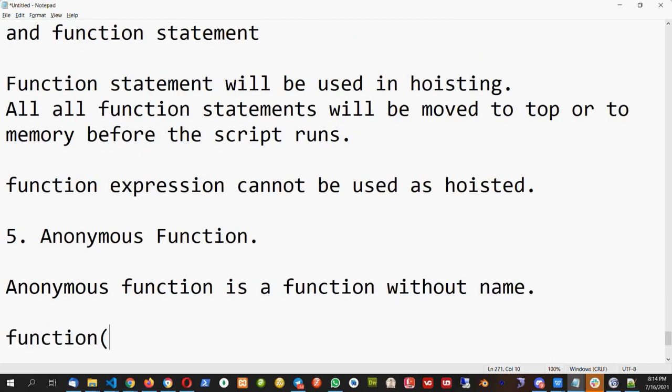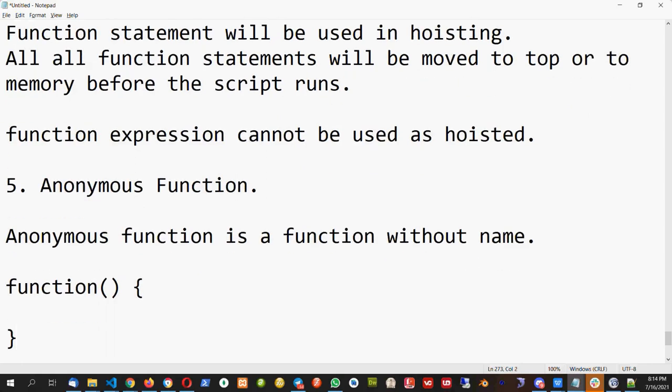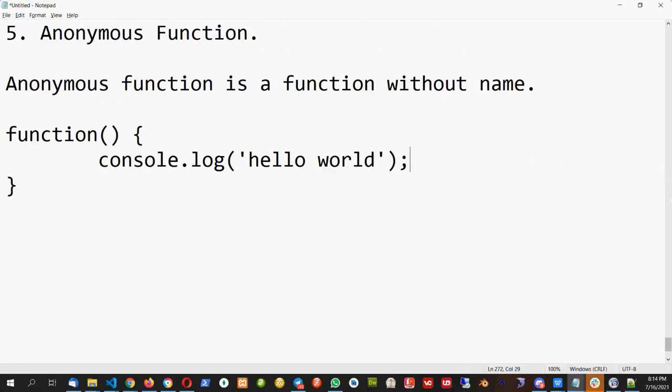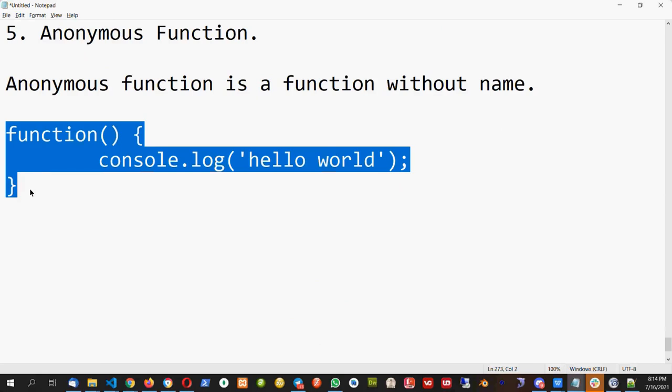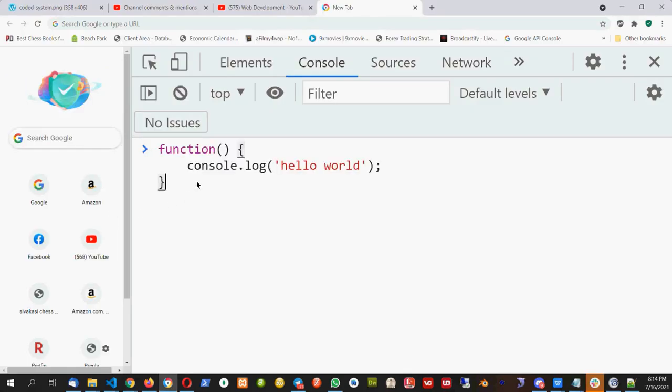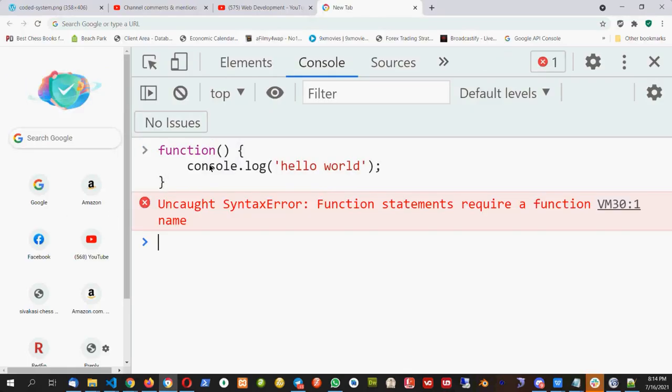So I can write function and I can put without name, and I will say console.log hello world. So this function is created without name, but I cannot directly call this function without name because JavaScript will give error like this. If I put without name a function, it will give me the error.